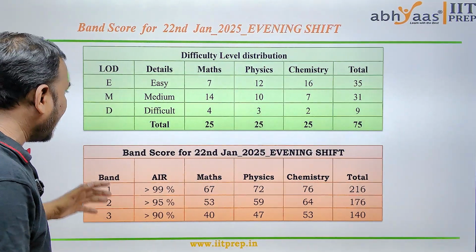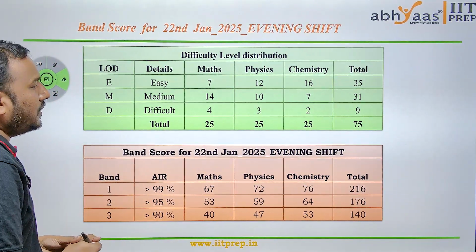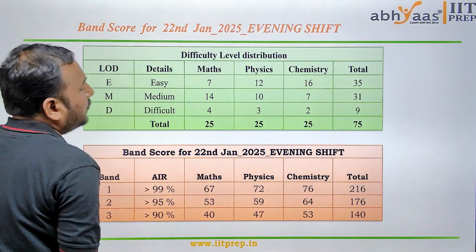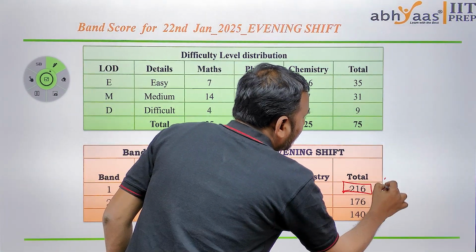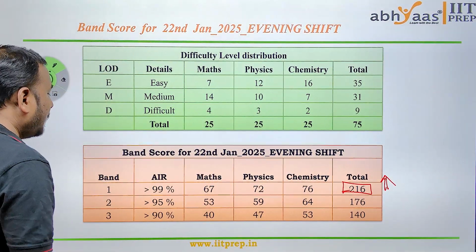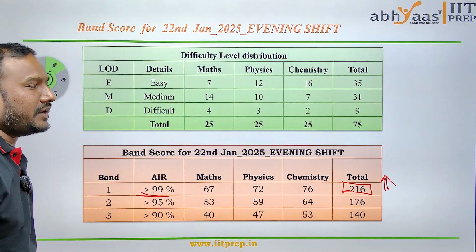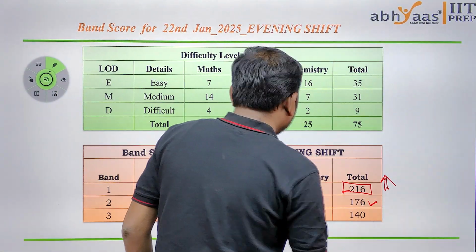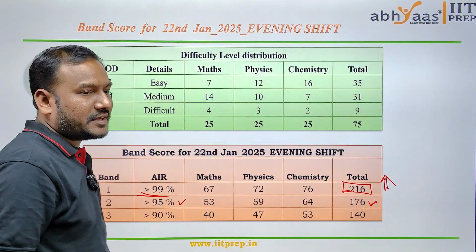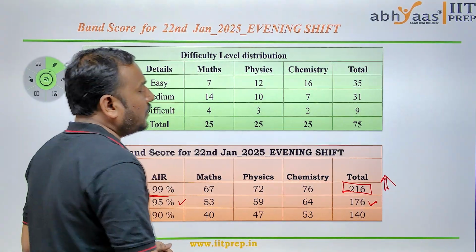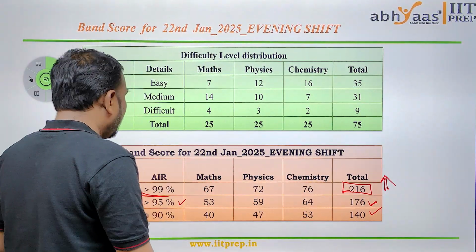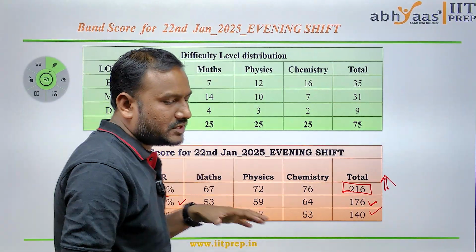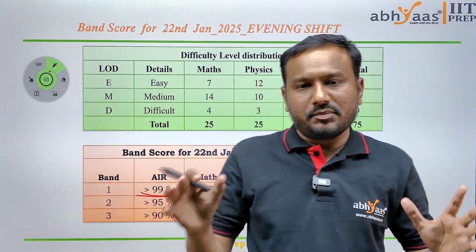And if you see the band score and the good score for this paper, here we have the 216 paper marks. If a student got 216 marks plus in this paper, then he will get almost 99 percentile above in the paper. If the student got 176 marks, then he will get 95 plus percentile. And if the student got 140 marks, then he will get 90 percentile, 90% above in the paper. So this is about the good score and bad score of the paper.